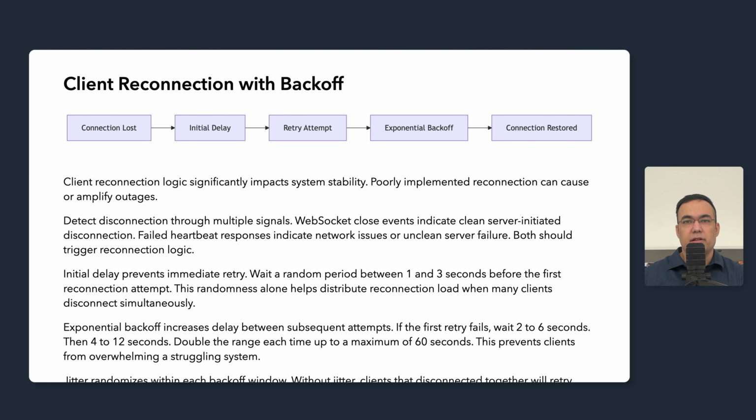Let's talk about implementing reconnection logic on the client side, which significantly impacts system stability. Poorly implemented reconnection can cause or amplify outages. A client that retries aggressively turns every blip into a thundering herd problem. Good reconnection logic protects both the client and the system.